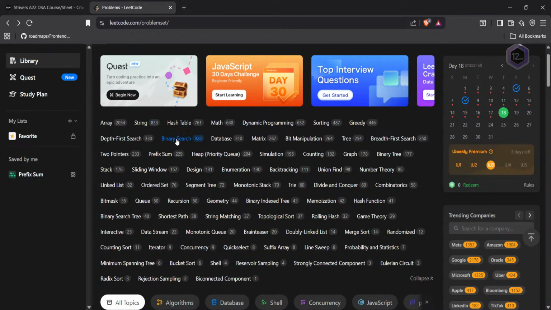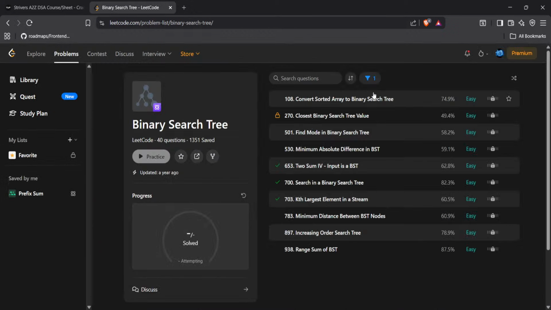Binary search tree. Yes. Okay, we'll do this. Absolute difference.